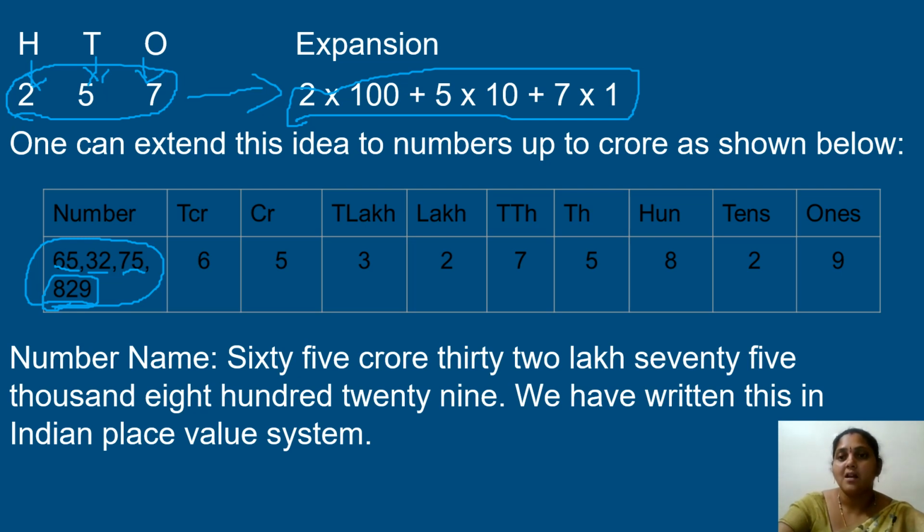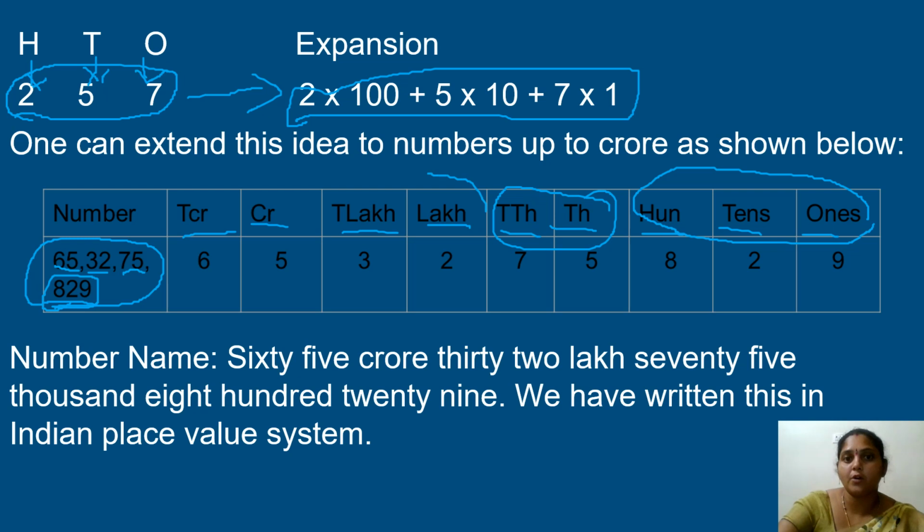So when you see here: ones, tens, hundreds, thousands, 10,000s, lakhs, 10 lakhs, crore and 10 crores. If you observe this, the last 3 digits go under one group, followed by 2 digits, followed by 2 digits and followed by 2 digits. This is how we write the Indian place value system. Here in ones place I have 9, tens place 2, hundreds 8, thousands 5, 10,000s 7, lakhs 2, 10 lakhs 3, crores 5, 10 crores 6.